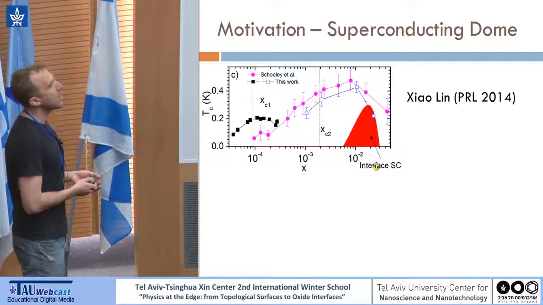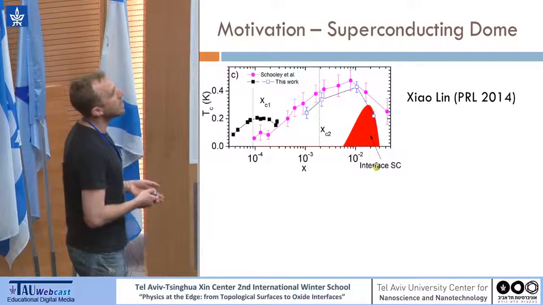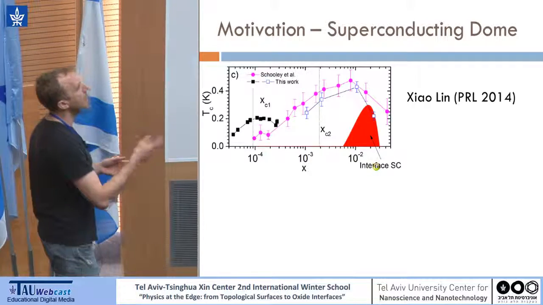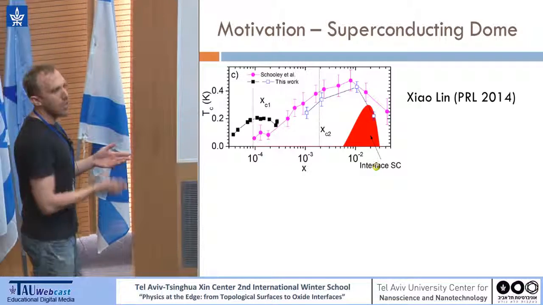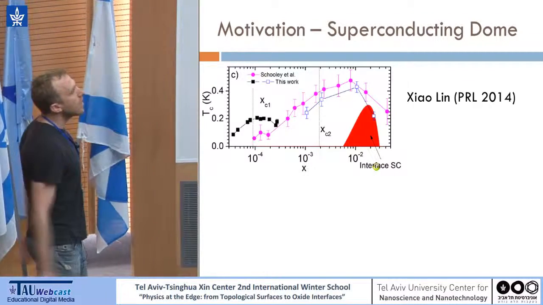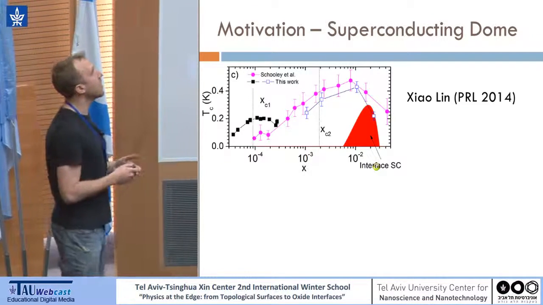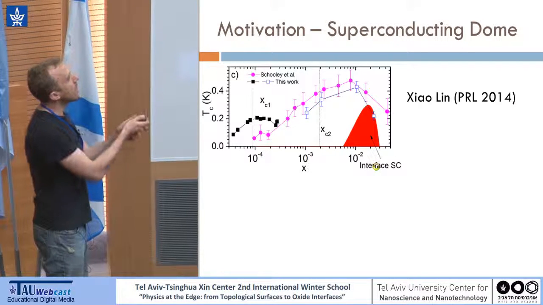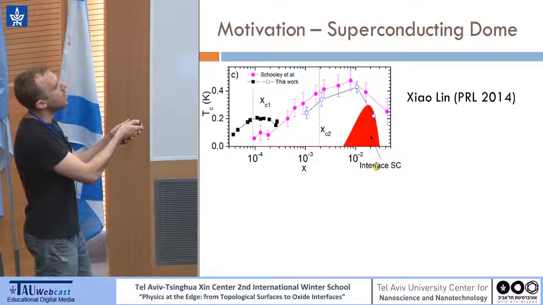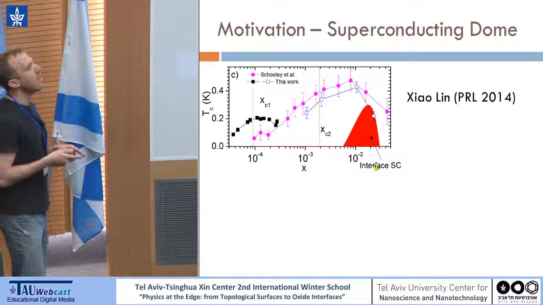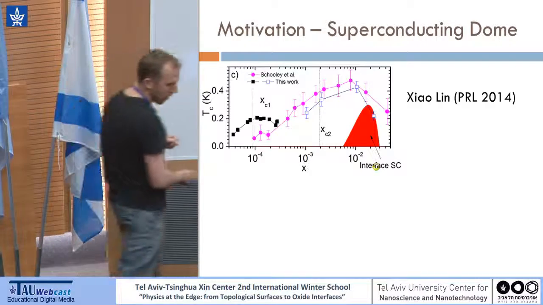And this is a measurement of superconductivity in delta-doped STO, that is the niobium-doped one from the Paris group. As you can see, and as you heard in the morning, the superconducting dome is a wide range in carrier density at the bulk of STO. And this red part is an approximation of carrier density for STO-LAO from this group.